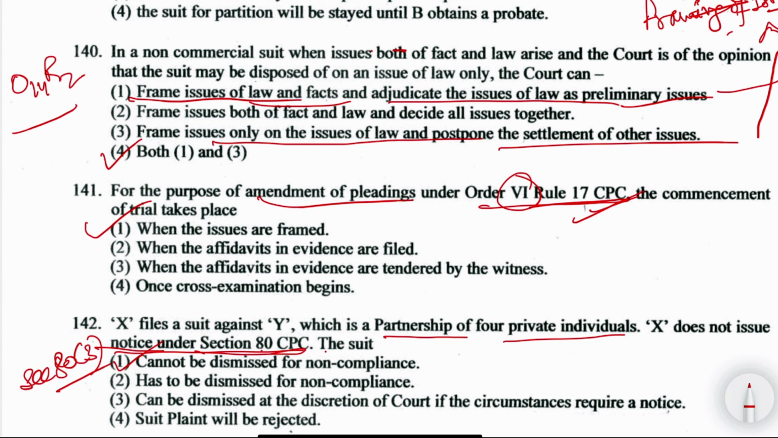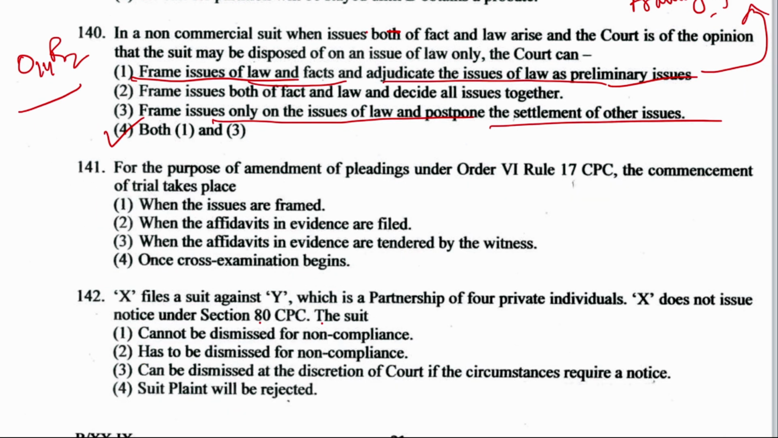When there is an issue of fact and law, then the court has the option to choose either option number 1 or option number 3. So basically, the court can choose framing the issues of law and facts and adjudicating the issues of law as a preliminary issue, or framing issues only on the issues of law and postponing the settlement of other issues. So the right answer is option number 4.